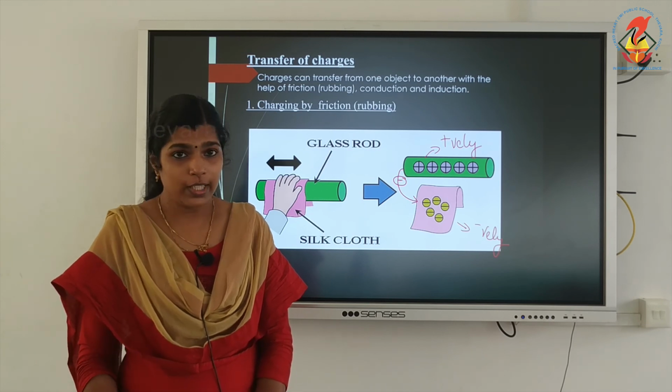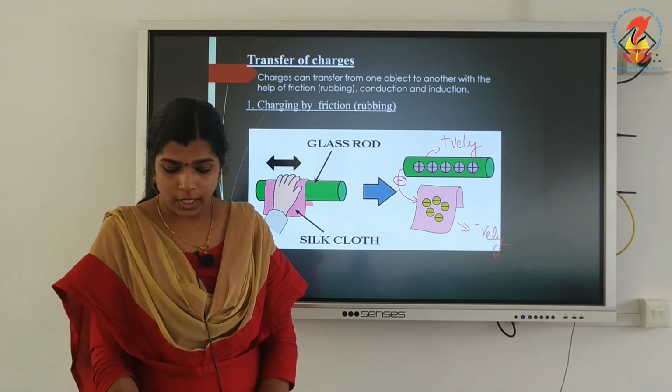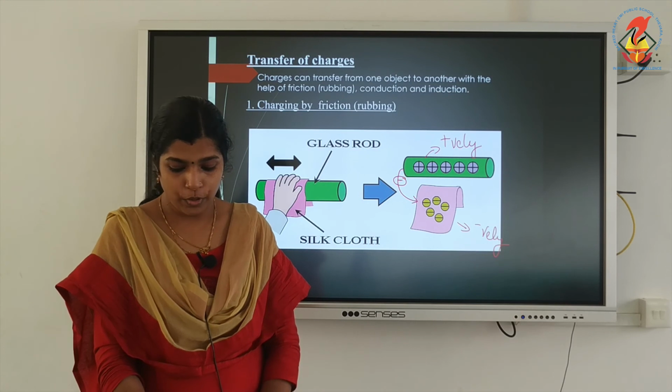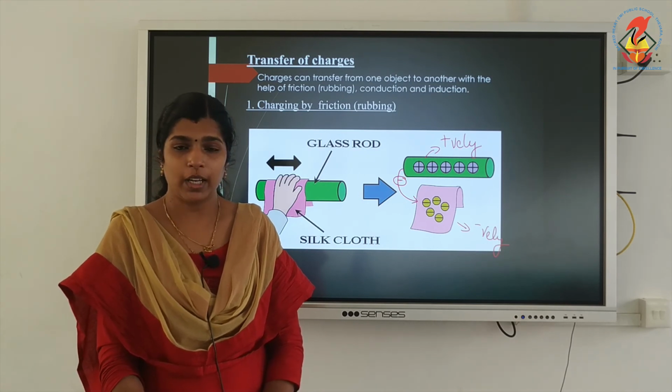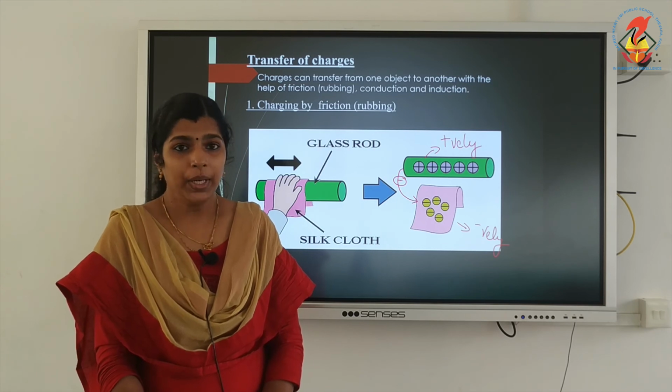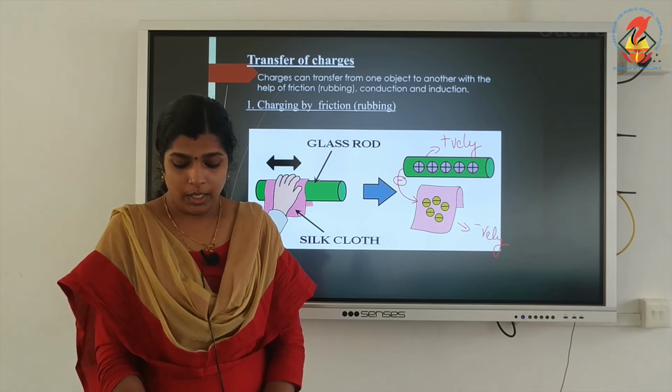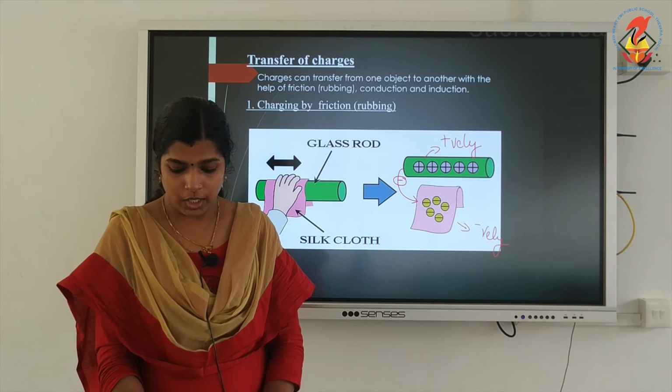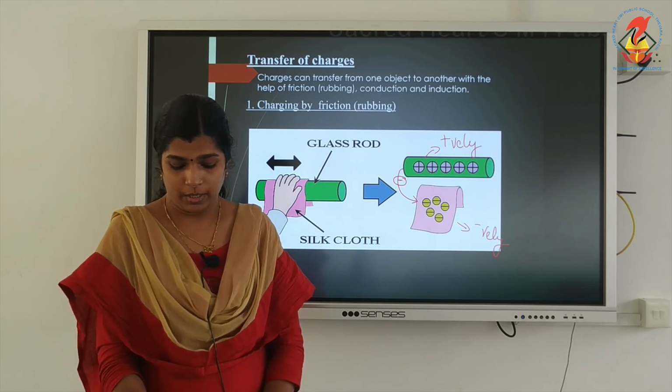So how will you test it? If you want to test whether an object is charged or not, bring it near a positively charged object and a negatively charged object.